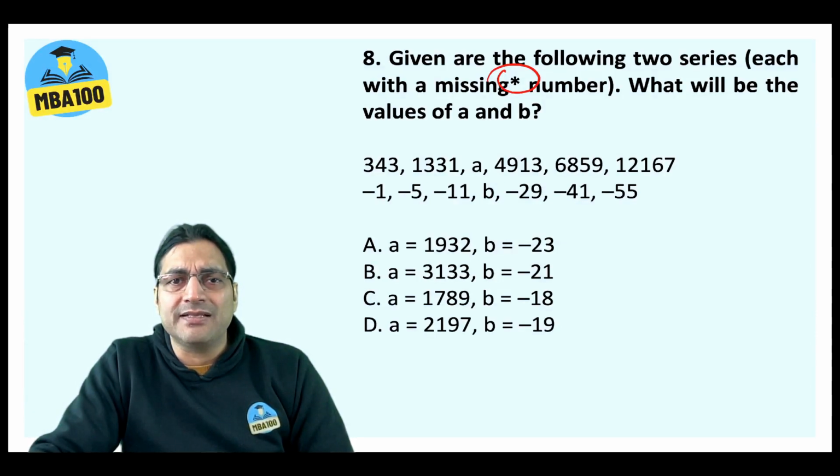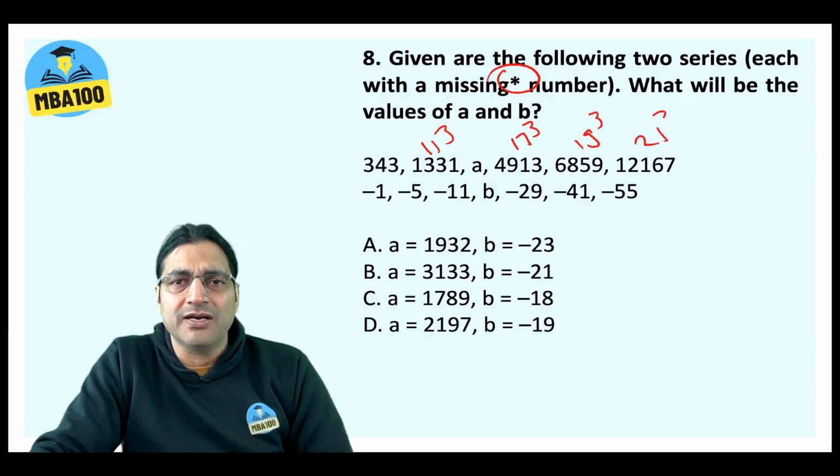Many people complained that they were not able to get it, that this was 11 cube and this was 17 cube and this was 19 cube and this was 21 cube. If this comes to your mind, 7, 11, 17, 19, 21, you know that all these numbers are cubes of consecutive prime numbers. 7, 11, then you will have 13. Okay, 13 cube is 2197, so this is your answer.